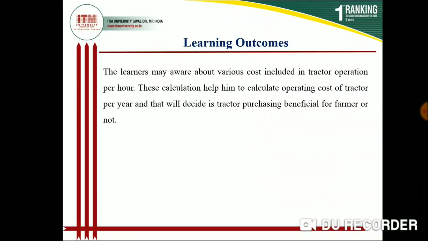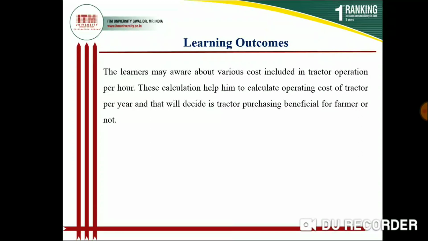Learning outcome. The learner may become aware of the various costs that are included in tractor operation per hour, and these calculations help him to calculate the operating cost of the tractor per year. That will decide whether tractor purchasing is beneficial to the farmer or not.